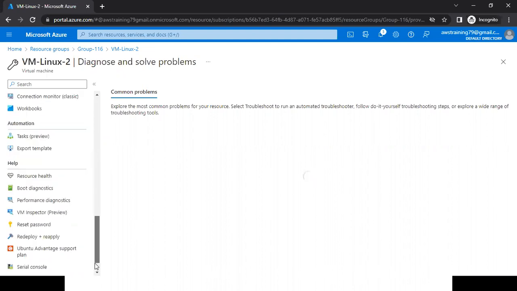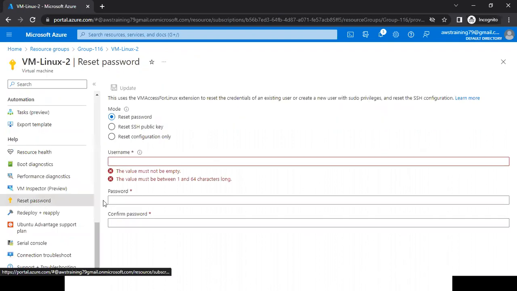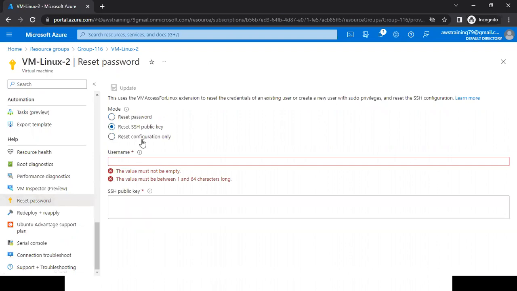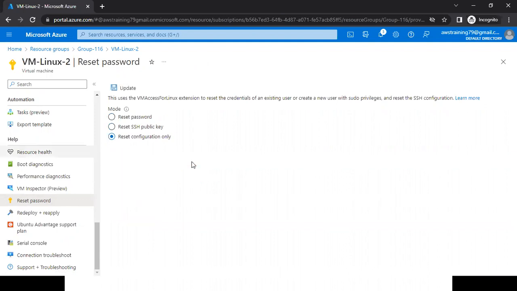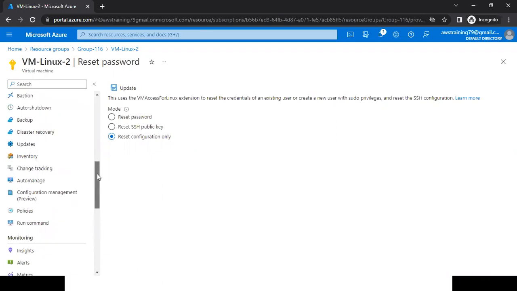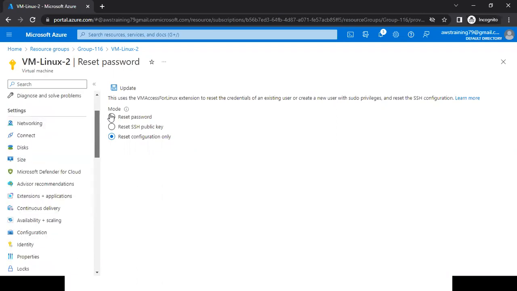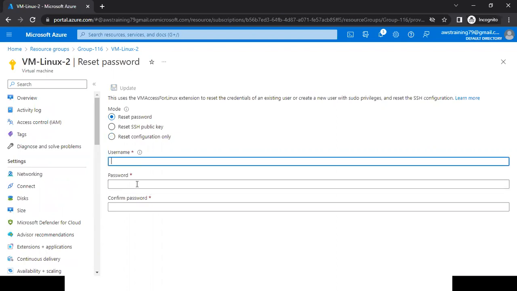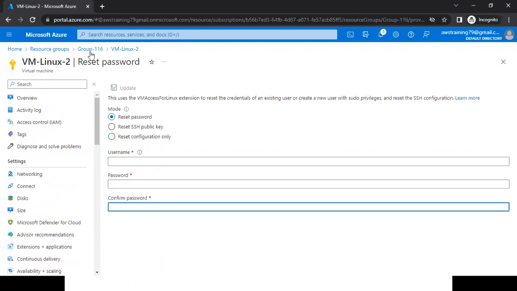We have a reset password option also, but the system is not going to reset the password for this machine. We have a reset SSH key option also. Reset configuration also we have. But these three options are the same for all types of machines. So we don't have any option to see it. Suppose the admin resets the password. There's the option to reset the password for that machine. Yes, we have reset password, okay. That is working. That will work, but these options will be there for all.